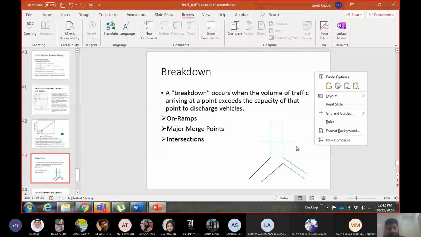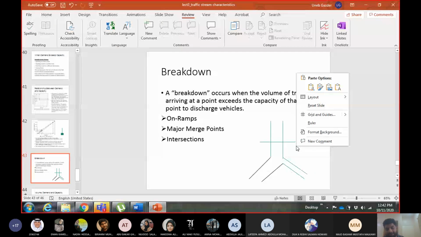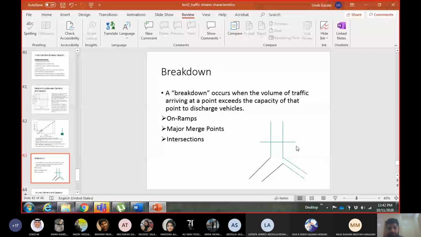Now, which points normally act as breakdown points? Breakdown points are normally where you have different roads or segments merging with each other. For example, at the exit of an on-ramp. So let's say this is a bridge, and there's a ramp coming from this side onto the bridge. Maybe the bridge is already up to its capacity. So the vehicles which want to come onto the bridge from the ramp will have to wait for their turn here. So this will become their breakdown point, and this situation will be called a breakdown.